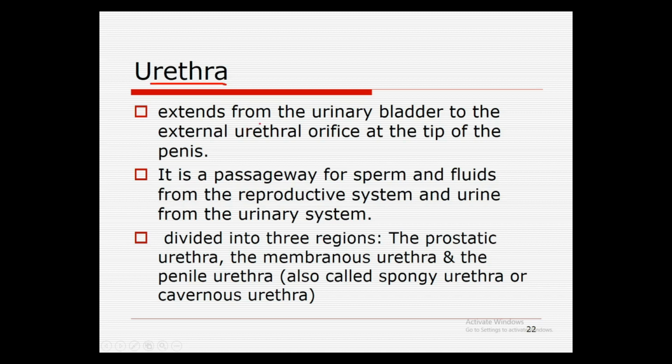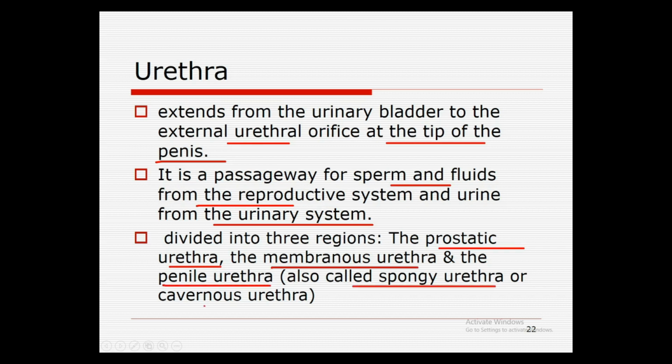Next, the urethra extends from the urinary bladder to the external urethral orifice at the tip of the penis. It is a passageway for sperm and fluids from the reproductive system and urine from the urinary system. It is divided into three regions: the prostatic urethra, the membranous urethra, and the penile urethra, also called the spongy urethra or the cavernous urethra. These names are due to the presence of different structures and tissues there.